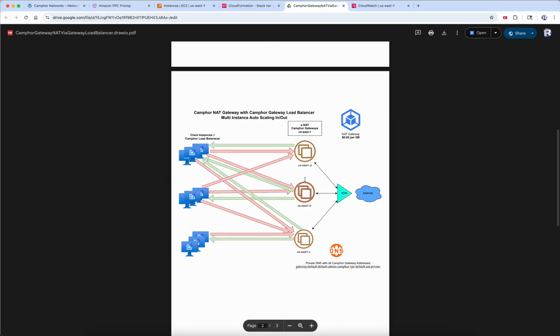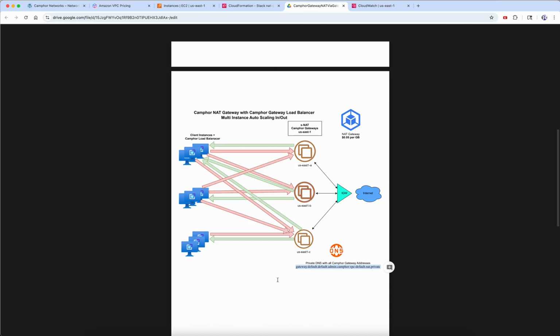So this is how, and last but not least, we're also going to provide you DNS names, which is awesome. So basically, with Camphor Gateway, everything is automatic. Okay, 100%. I'll show you right now. You're going to get your own domain name. In this case, it's a private domain name.